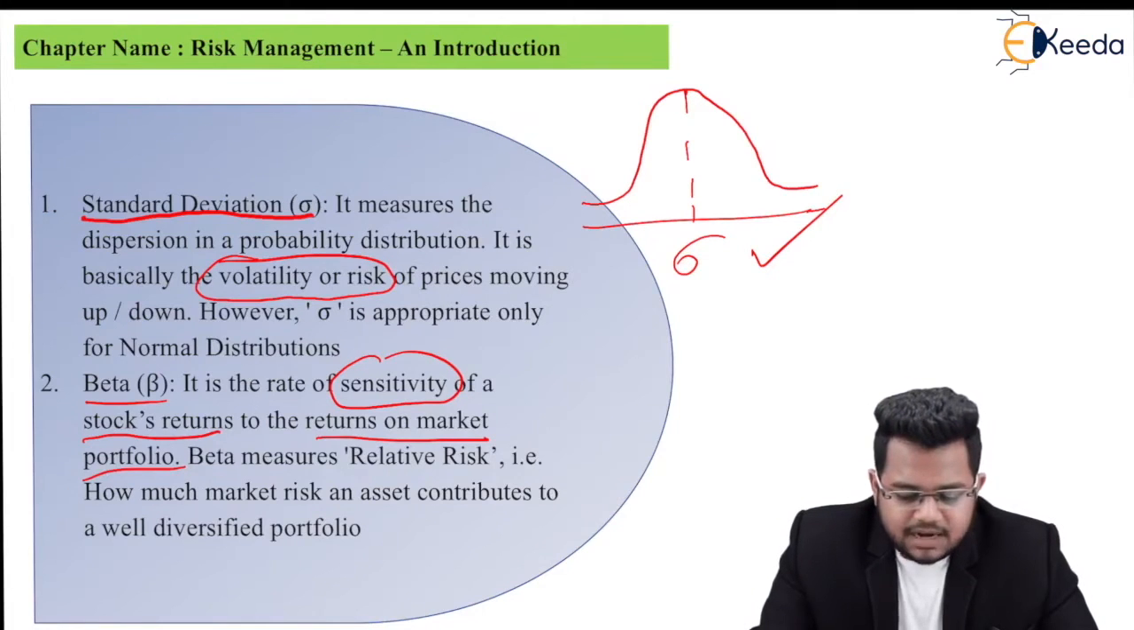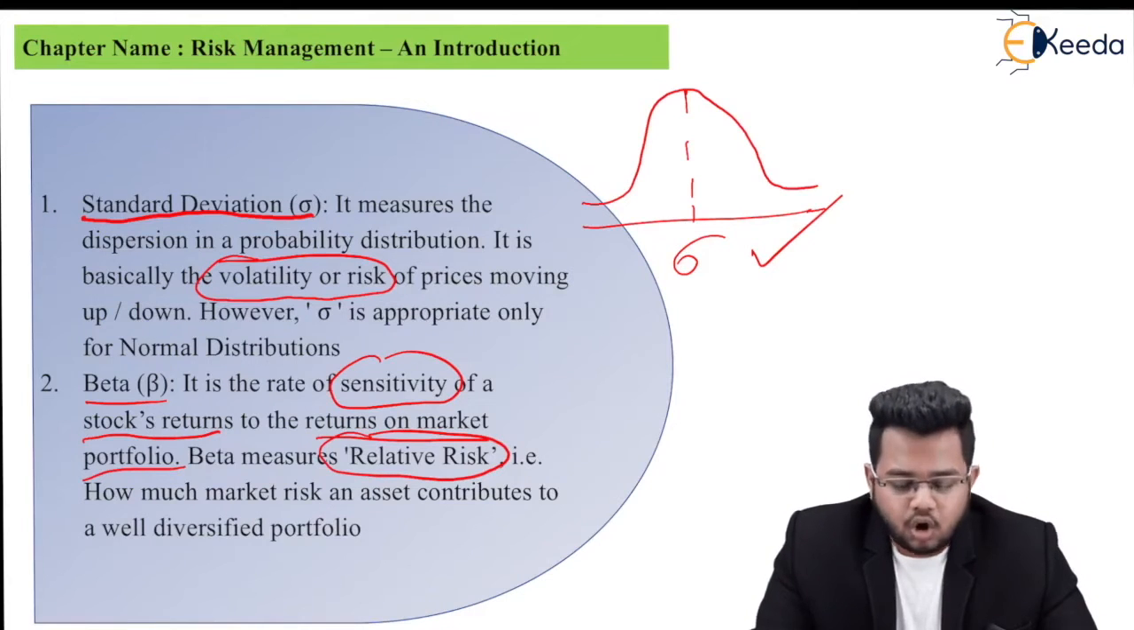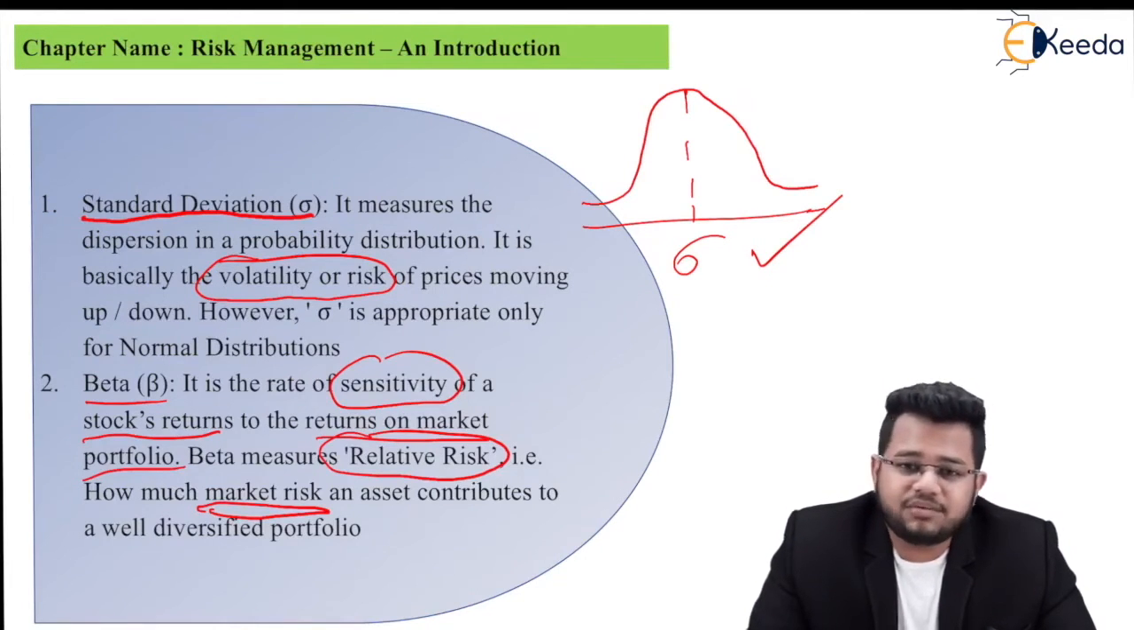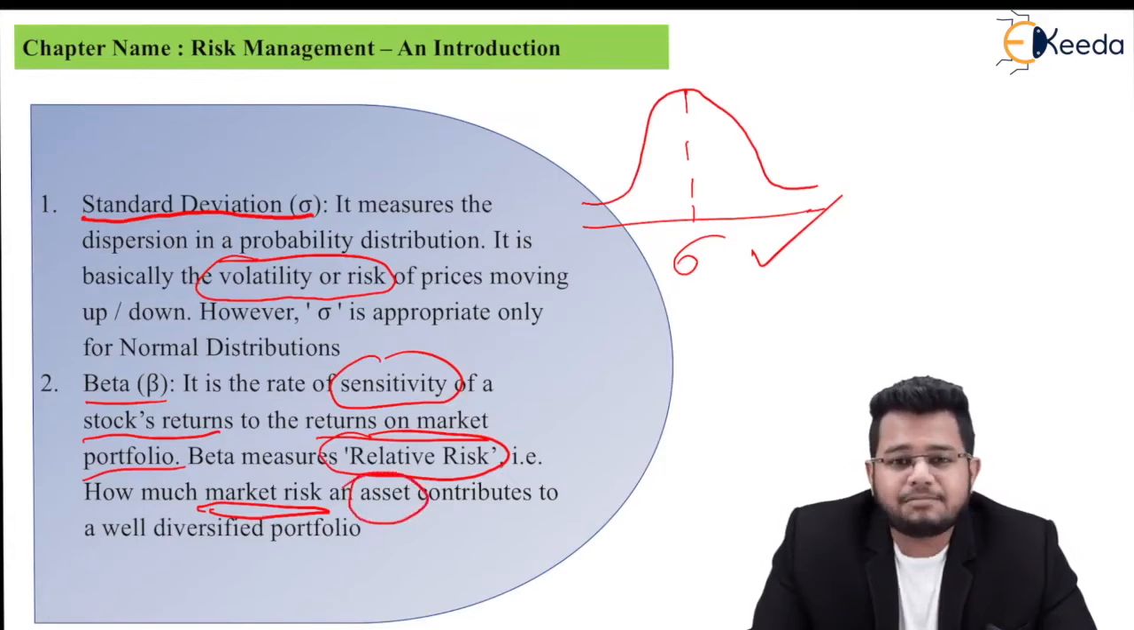Beta measures relative risk, that is how much market risk an asset contributes to a well diversified portfolio. So market risk is basically the risk which everyone has to face. Now the contribution of your asset to the portfolio of that market risk will be captured by beta.